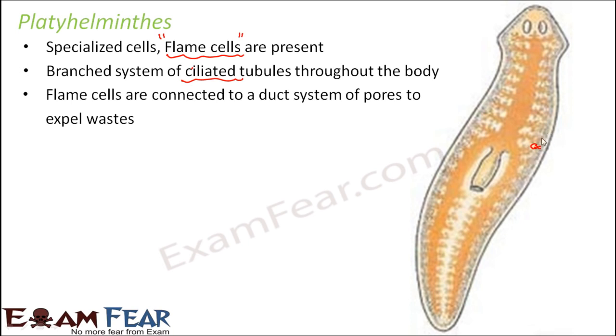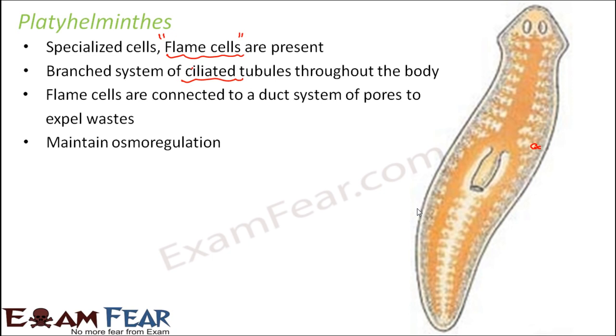Due to the movement of the cilia, the fluid moves through this network of ciliated tubules. Once the fluid moves through the entire network, it reaches the pores, which are openings to the exterior, and through that pore the wastes are thrown out. That is how the platyhelminthes excrete.